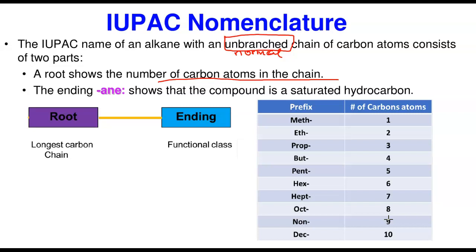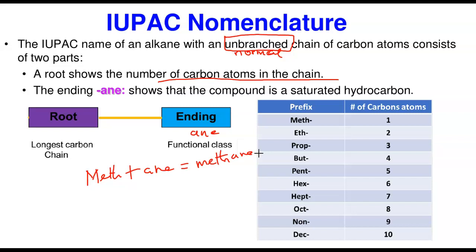So if you want to write methane, methane has only 1 carbon. What do you say? Meth, which we have here, plus ANE. Remember, it is always ANE for alkanes. If you put ANE here, it's going to be methane. That is it. We've just named a 1-carbon chain that has no branch.